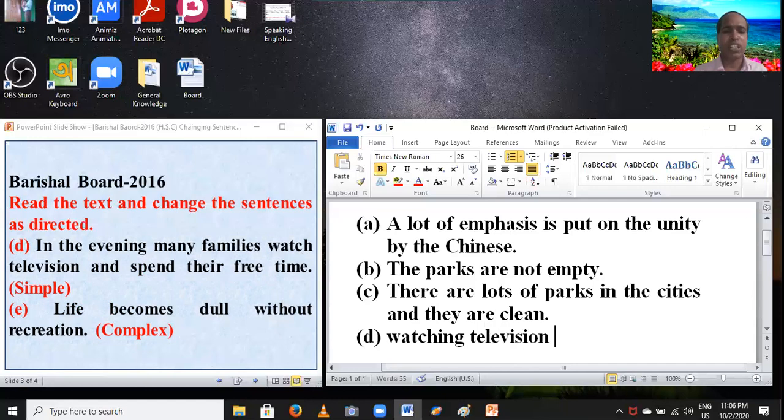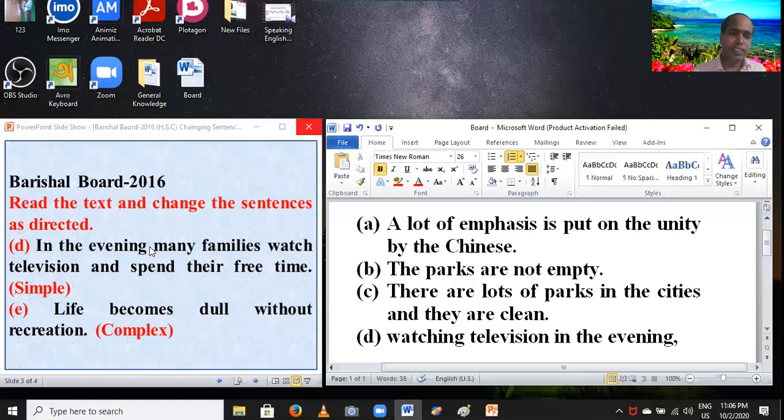And then you have to write in the evening, this time phrase. Lastly, evening, and then you have to set a comma.